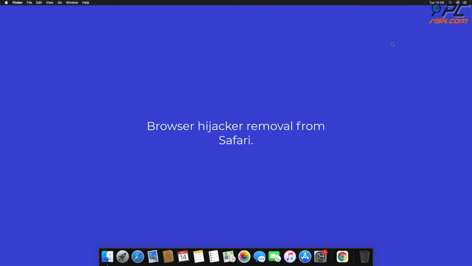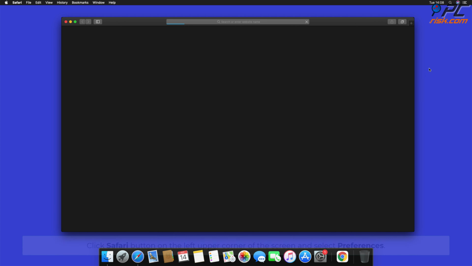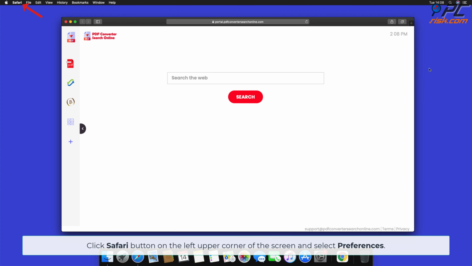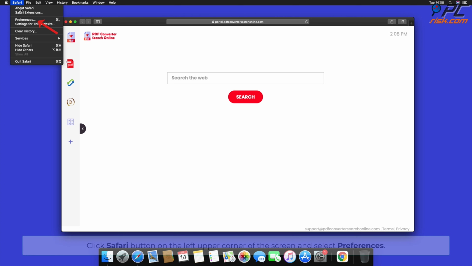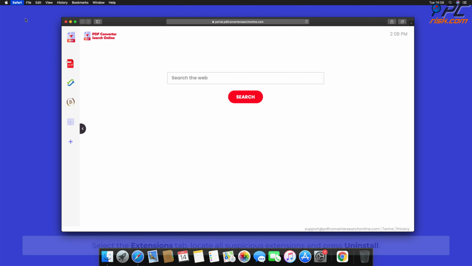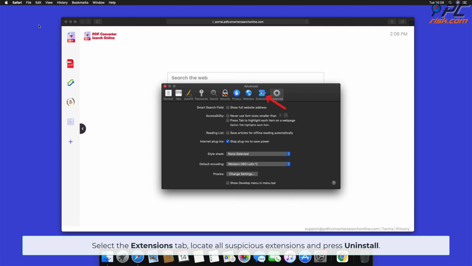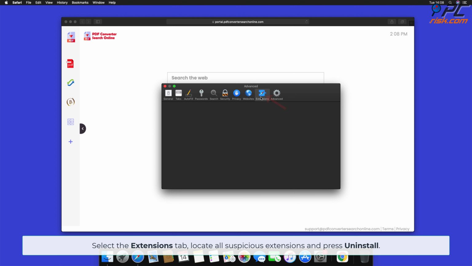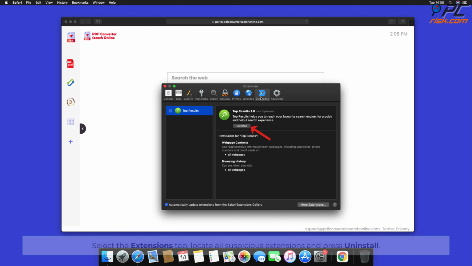Browser hijacker removal from Safari. Click Safari button on the left upper corner of the screen and select Preferences. Select the Extensions tab, locate all suspicious extensions, and press Uninstall.